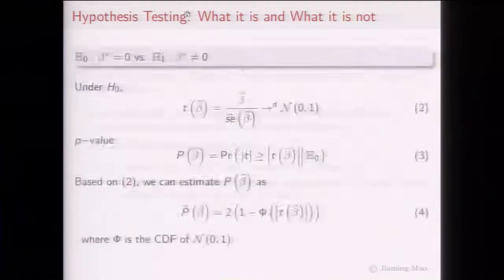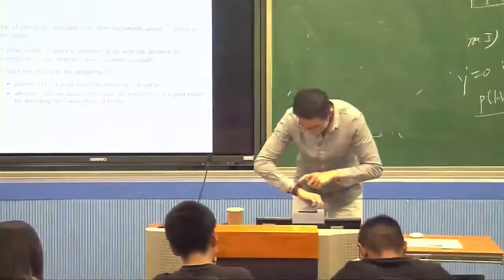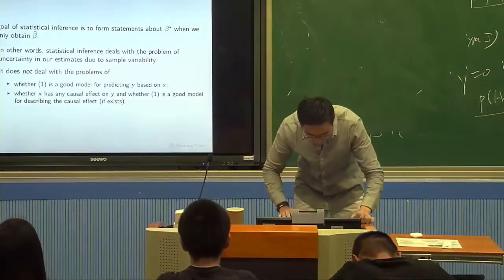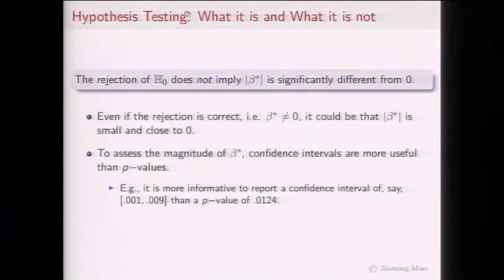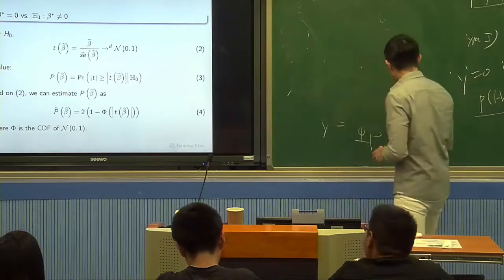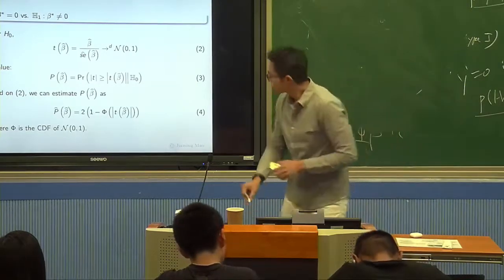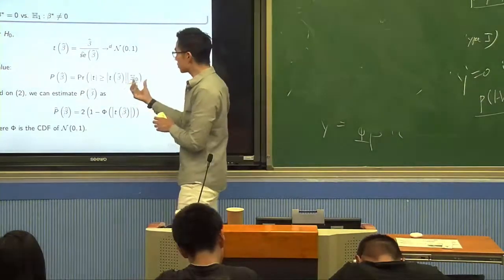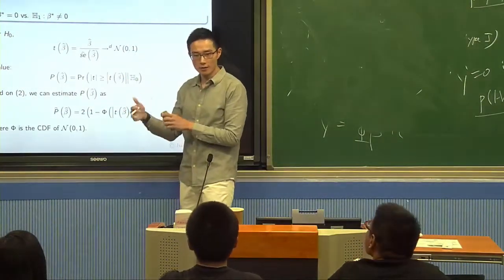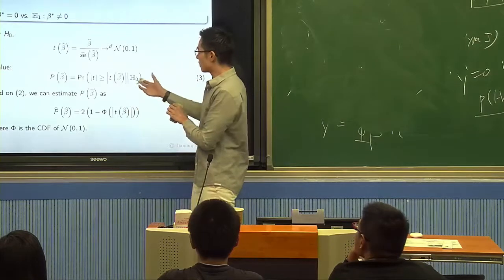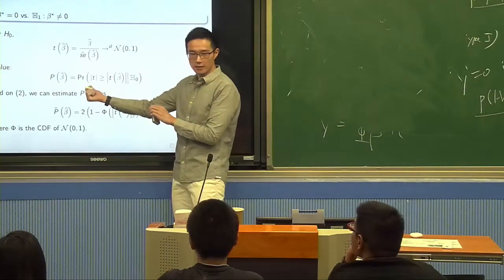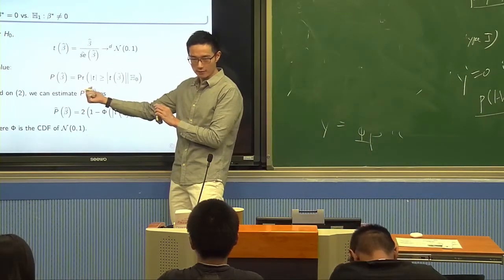Let's go back to the definition of p-value. The p-value is, conditional on the null being true, the probability of seeing an extreme or large t statistic.